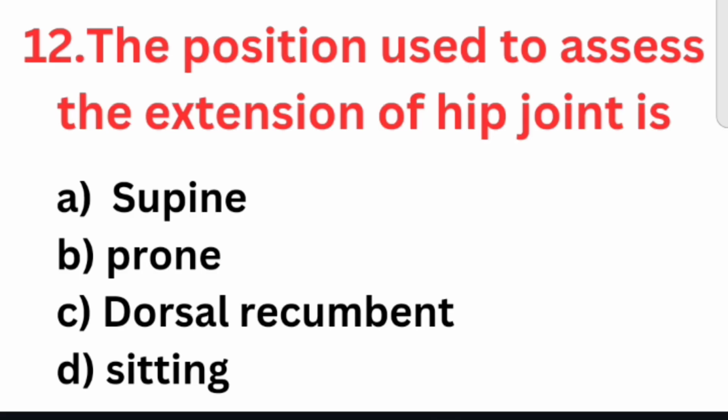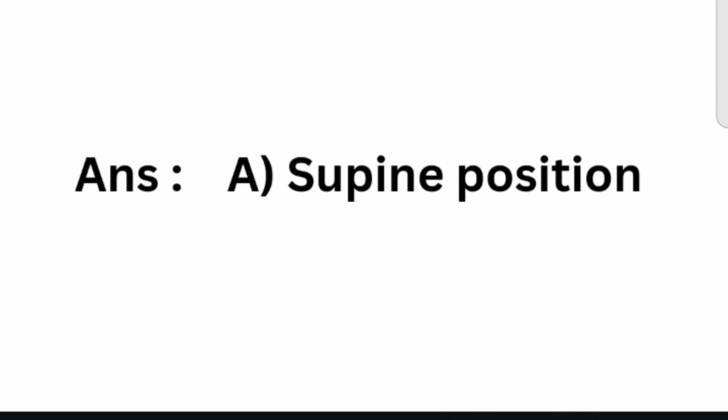Next question is, the position used to assess the extension of hip joint is option A supine, B prone, C dorsal recumbent, D sitting. The right answer is answer A.